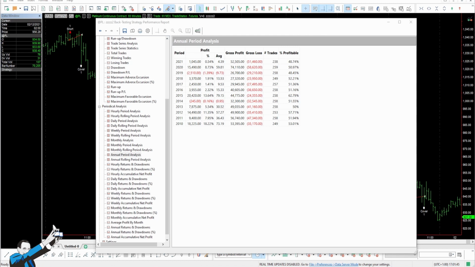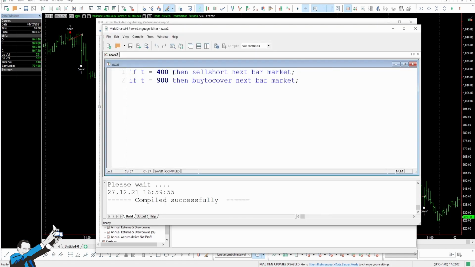So let's see how we can code this new condition. If the time is equal to 4 and closes 1, which stands for the close of the session that has just ended, is less than closes 2, which is the close of the previous session, then the short position will be opened. No condition is needed for the buy to cover instruction, since it simply tells the machine to close the open trade. So we open a position only if this condition is met.